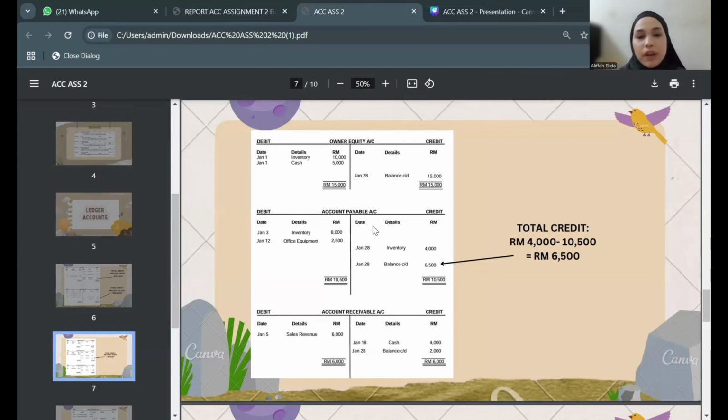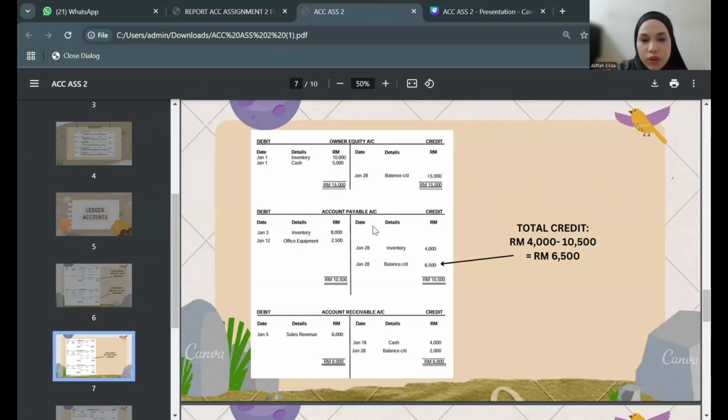And then the account payable account, we have inventory for the debit side and office equipment. So the 8,000 plus 2,500, we get 10,500. So at the credit side, we have inventory 4,000, just only 4,000. So we need to take also the amount of debit minus 4,000, we get the balance carried down is 6,500. So the account debit and credit sides is balanced.